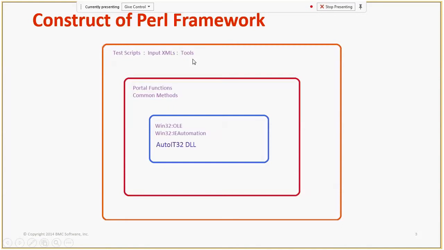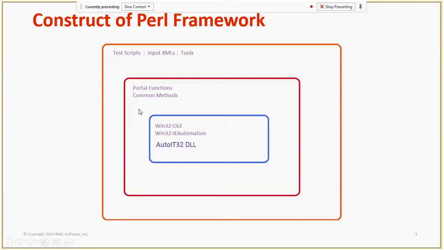Various tools are there for sending email, and an XML parser is there, which are used in that. But the core or heart of this particular framework is the IE automation framework. Whatever objects are on the IE browser, such as HTML tables, frames, input boxes, combo boxes, all actions on that browser can be managed using this framework. Suppose I want to input some text, or read an HTML table, then it can be done using this